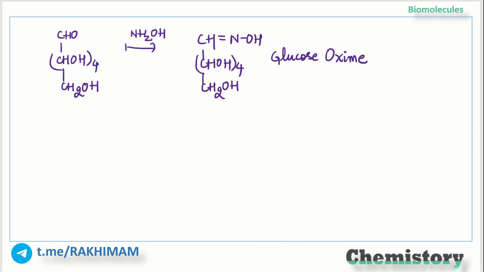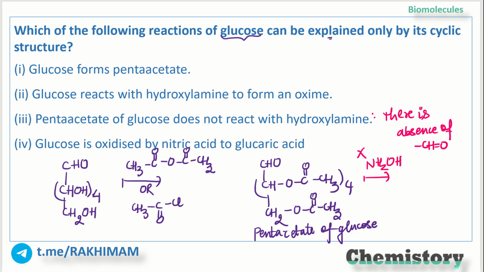Because here in glucose, the aldehydic group, CH double bond O, reacts with H2NOH, water is eliminated and we get glucose oxime. So glucose showed a reaction with hydroxylamine, but pentaacetate of glucose is not showing a reaction with hydroxylamine. This means there is an absence of the CHO group.